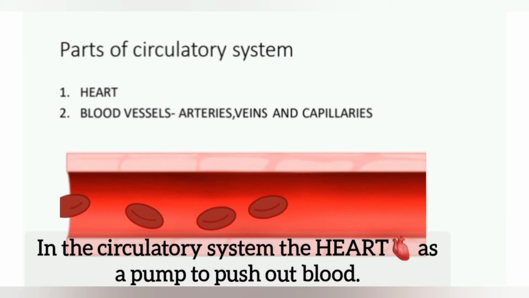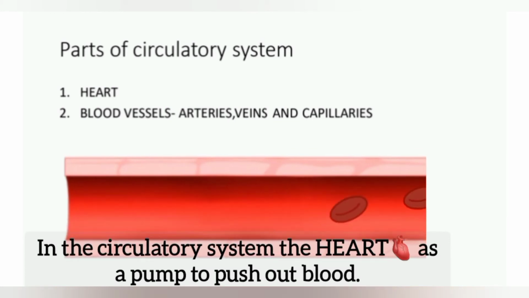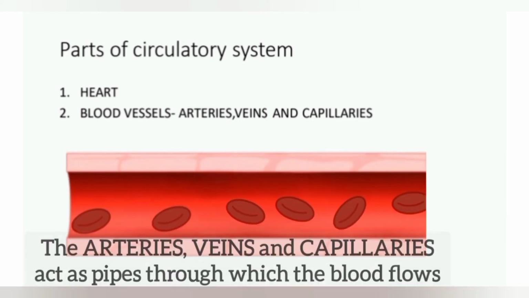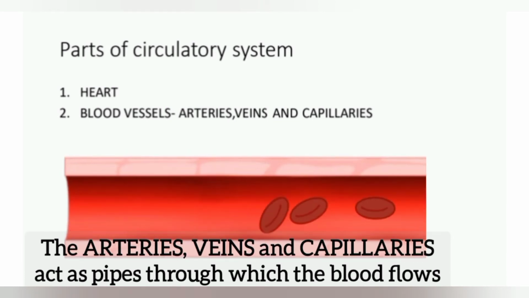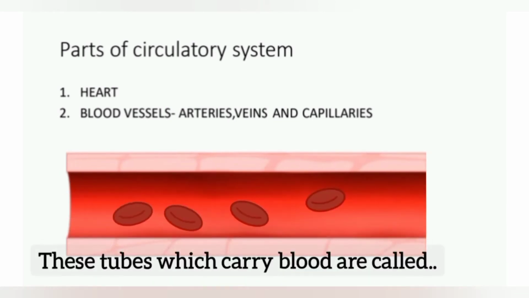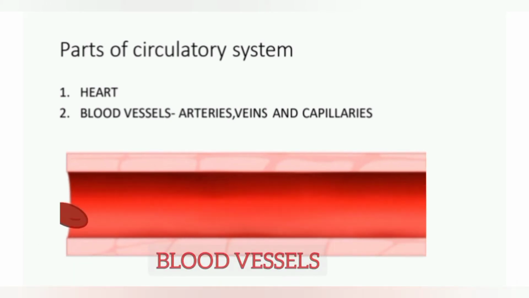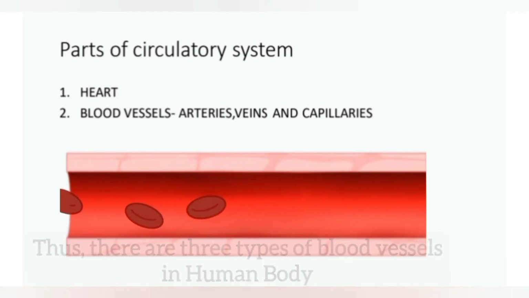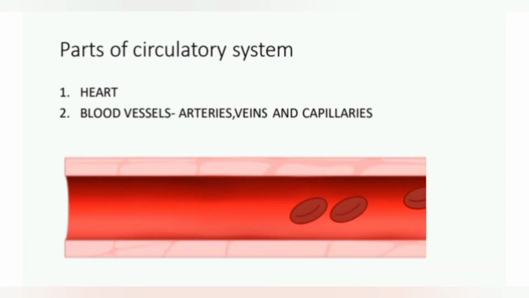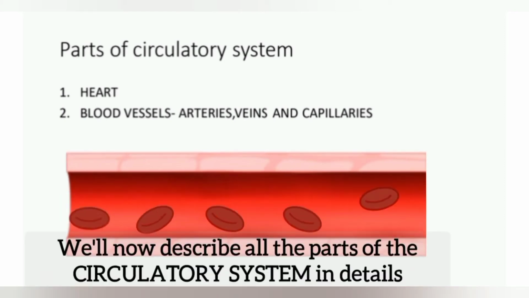In the circulatory system, the heart acts as a pump to push out blood. The arteries, veins, and capillaries act as pipes through which the blood flows. These tubes which carry blood are called blood vessels. Thus, there are three types of blood vessels in the human body: arteries, veins, and capillaries. We'll now describe all the parts of the circulatory system in detail.